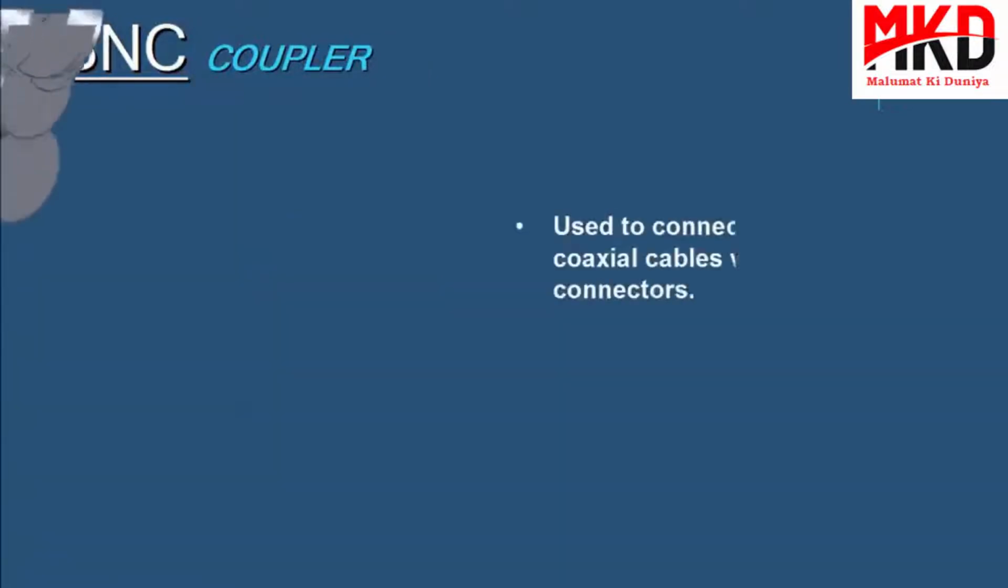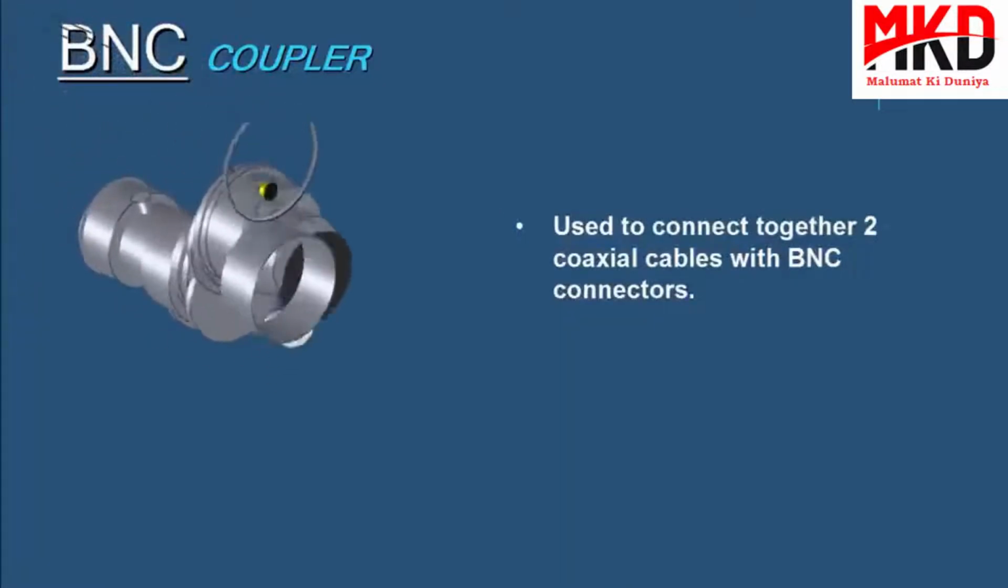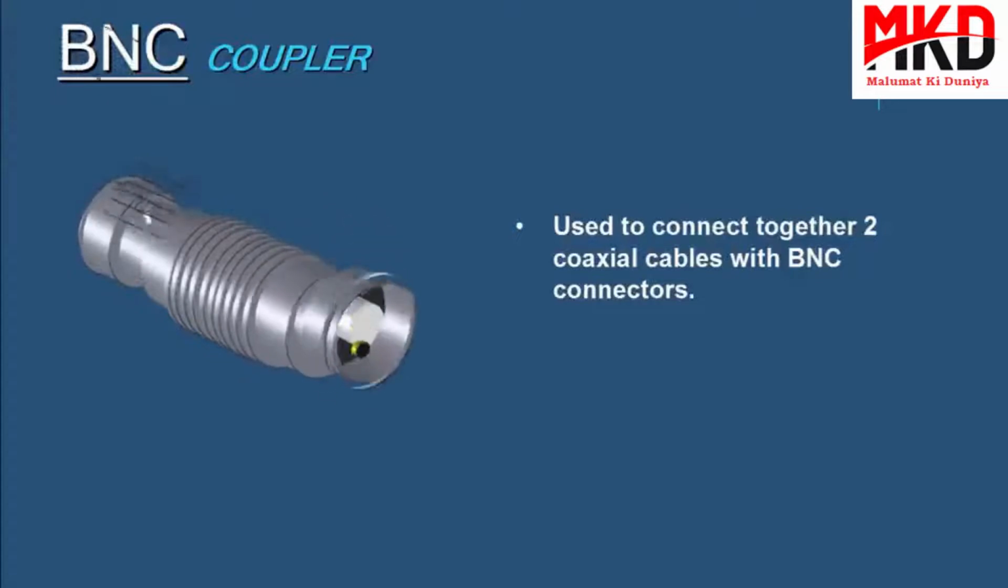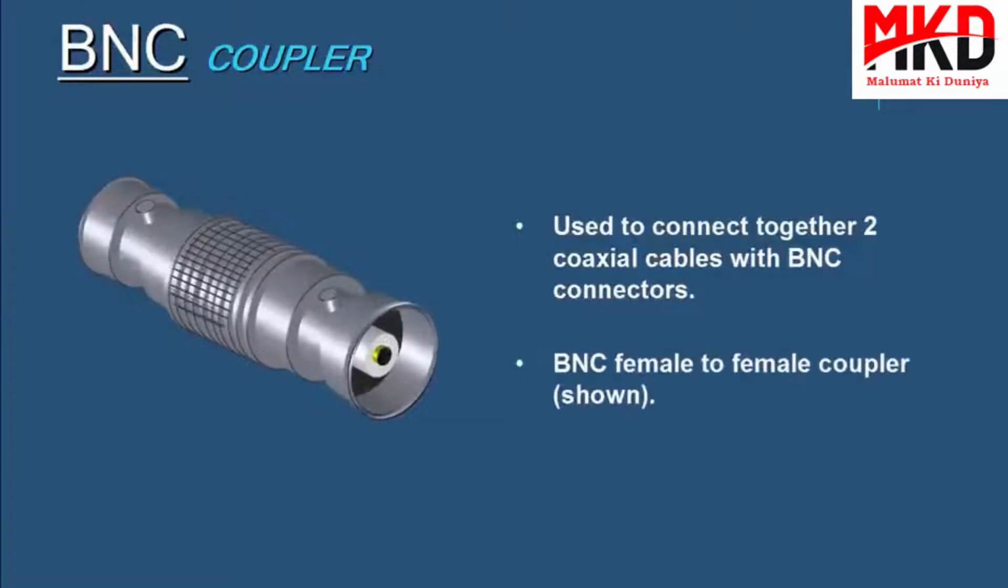A BNC coupler is used to connect together two coaxial cables with BNC connectors attached to them. This particular coupler is a BNC female-to-female coupler.